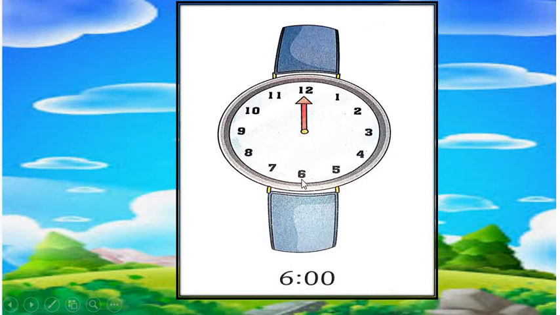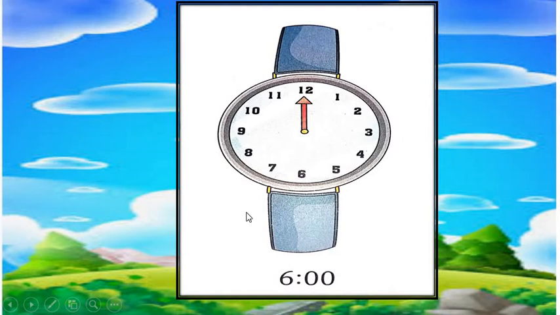In this clock, we have to show the time 6 o'clock. Now see, my dear students, here we have minute hand, which is at 12. So, where to draw the hour hand or short hand?